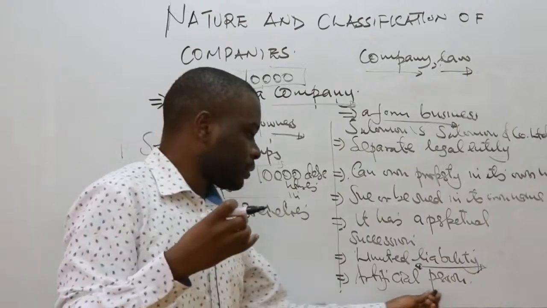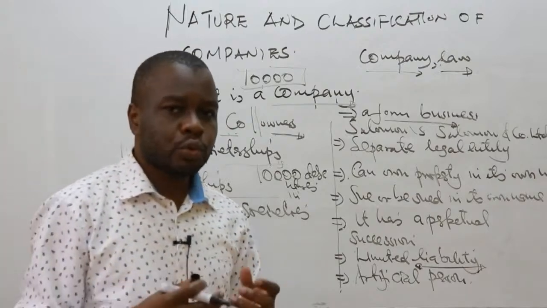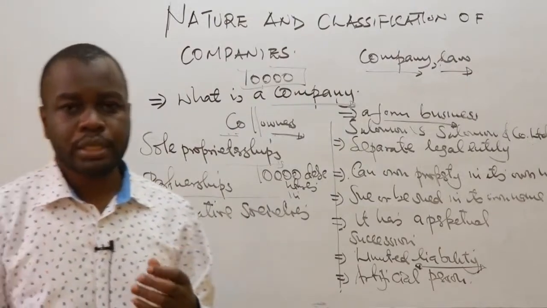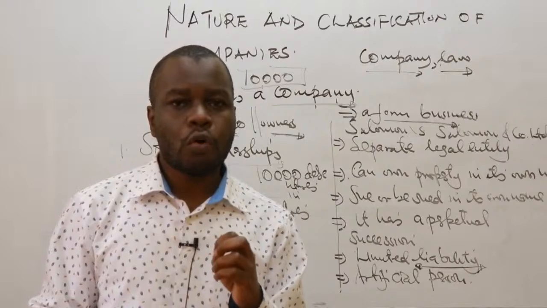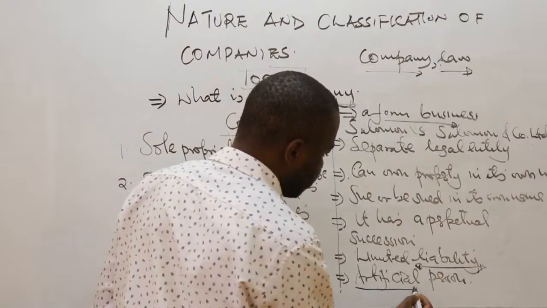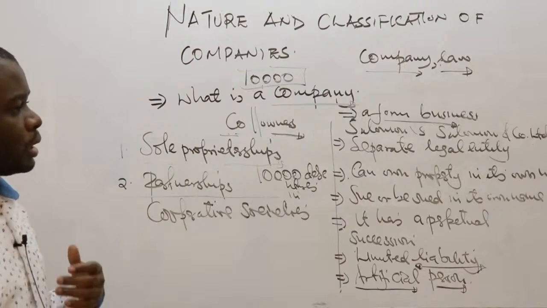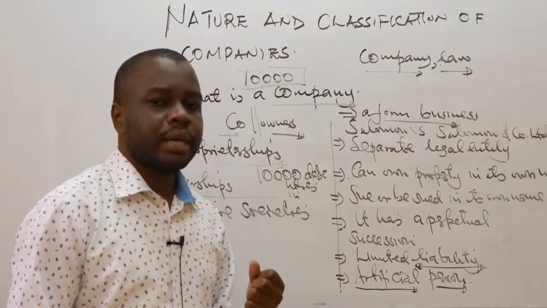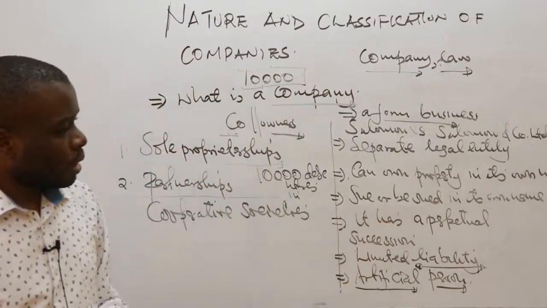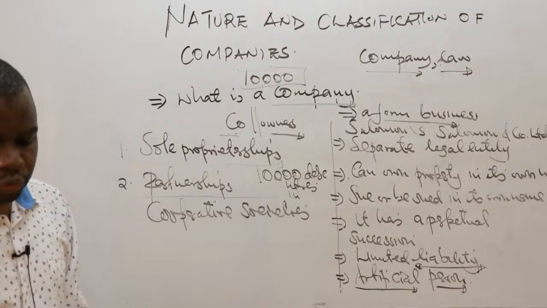Then an artificial person. It basically means that a company is viewed under the law as a person who has been created artificially through the process known as formation, or incorporation of the company. So the company will be registered artificially and become an artificial person, viewed under the law as a person, being able to acquire properties, being able to be sued in its own name, having a perpetual succession. So it is viewed under the law as an artificial person.